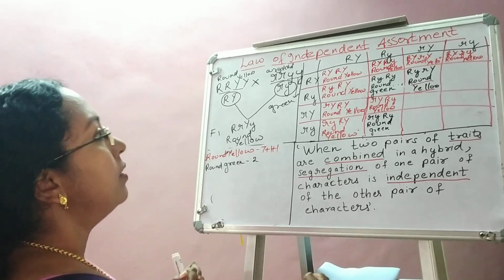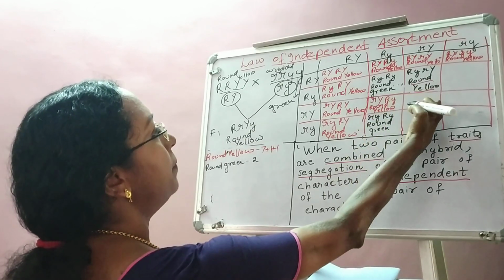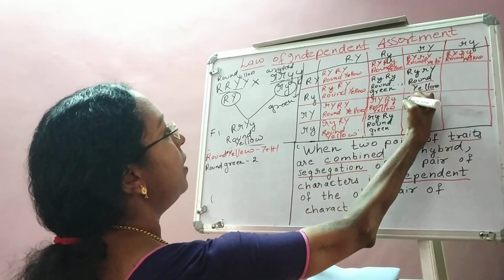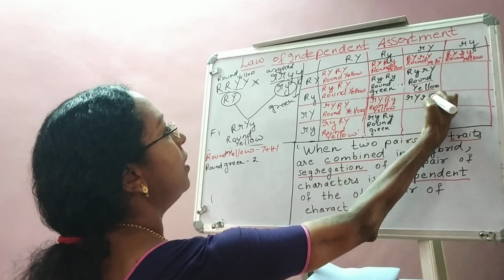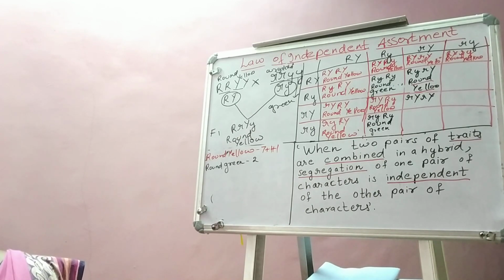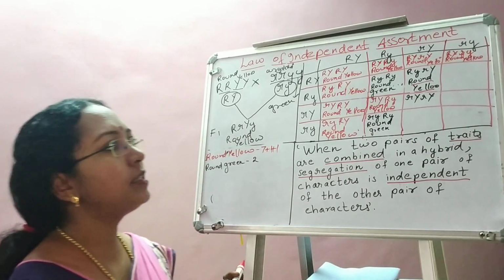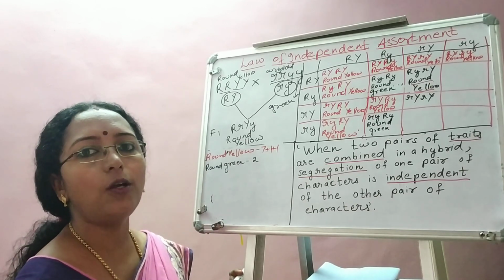Okay. Next one, see here, this column, small r, capital Y, small r, capital Y. Both are small r. So in this column, is the seed coming round? No, because capital R is not there.